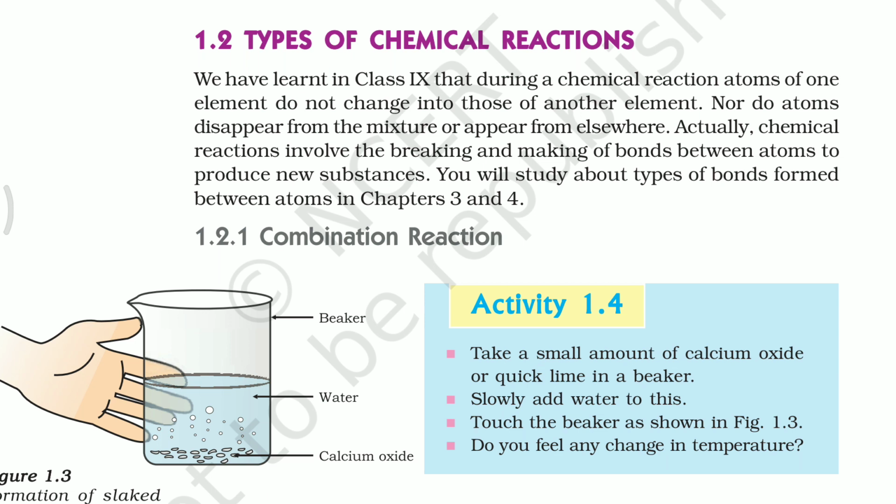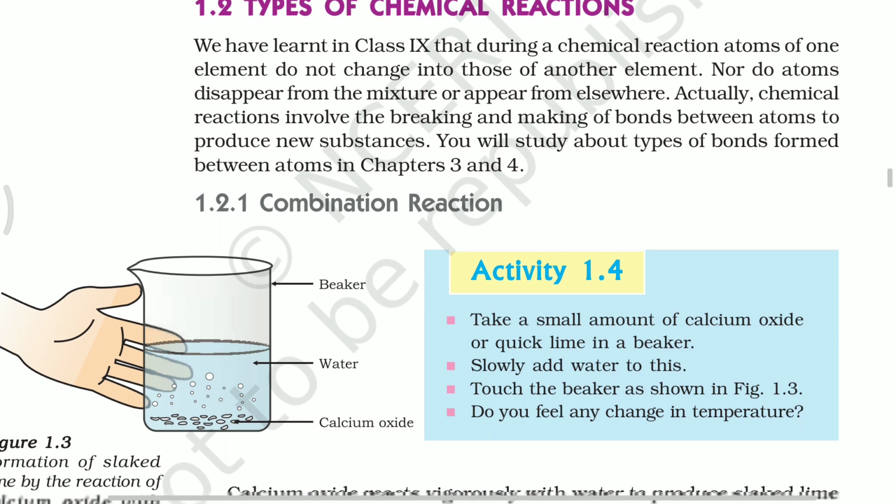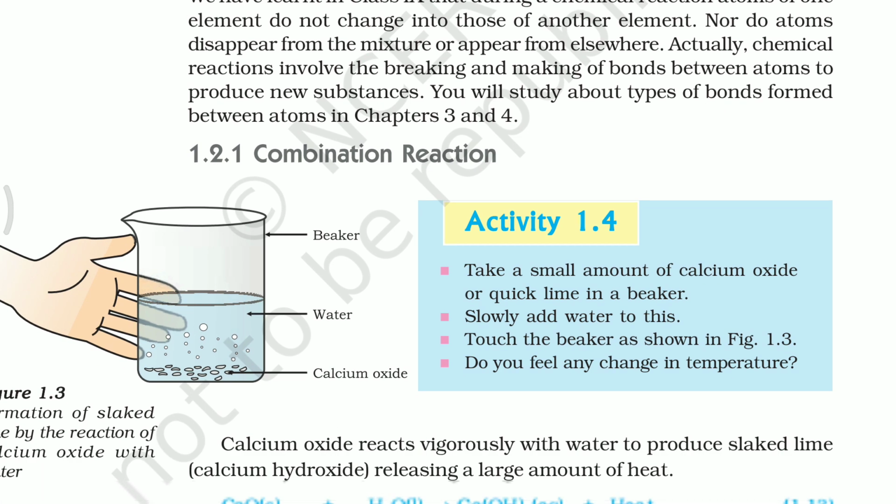When two or more reactants combine with one another and give only one product, such reactions are called combination reactions. For example, in general, A plus B gives C. In this form, chemical combination reactions are present.